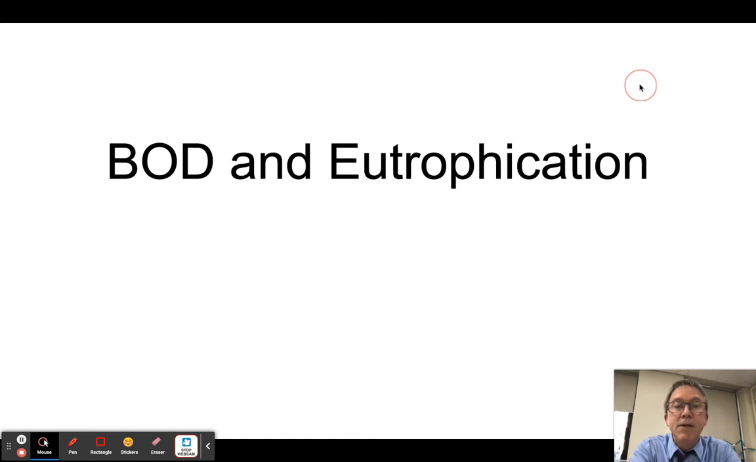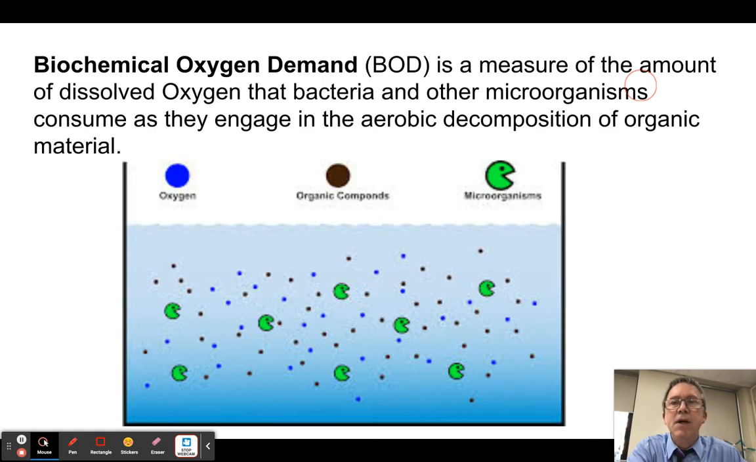Let's talk about BOD and eutrophication. I already talked to you in another screencast about eutrophication, but I just want to tie these two, so intimately linked together, and combine them. All right. So BOD is really what's known as biochemical oxygen demand, or sometimes we just call it biological oxygen demand. And basically what it means is this.